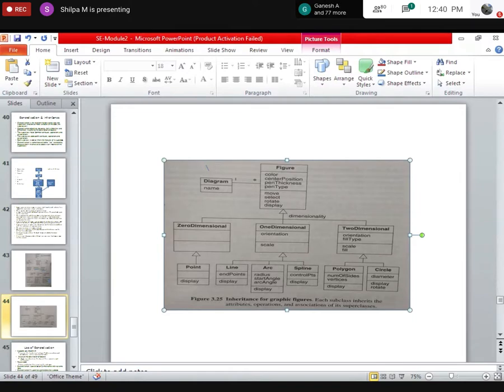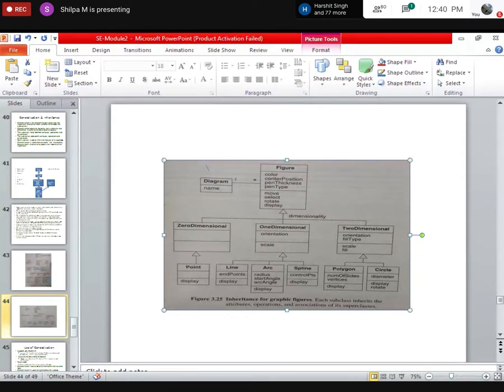Star means any number of instances. But the only difference here is that neither does the diagram inherit the properties of the figure, nor does the figure inherit the properties of the diagram. They are not parent and child classes, but they are related and have an association.